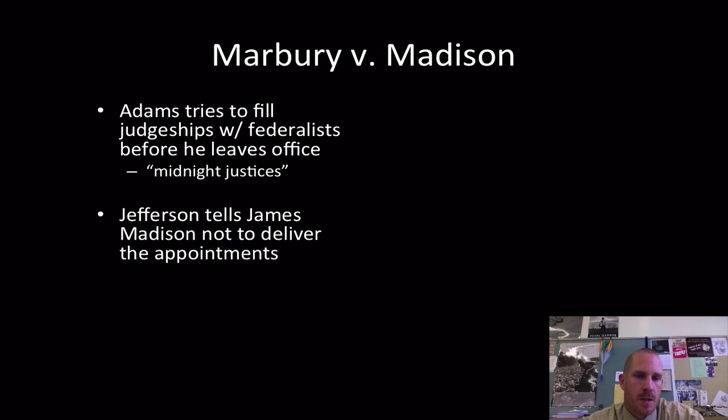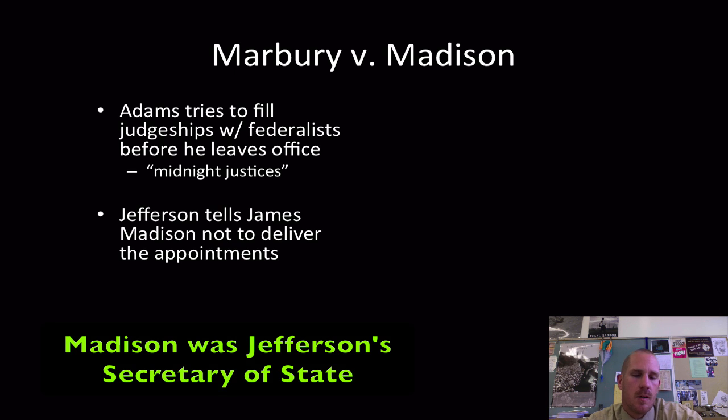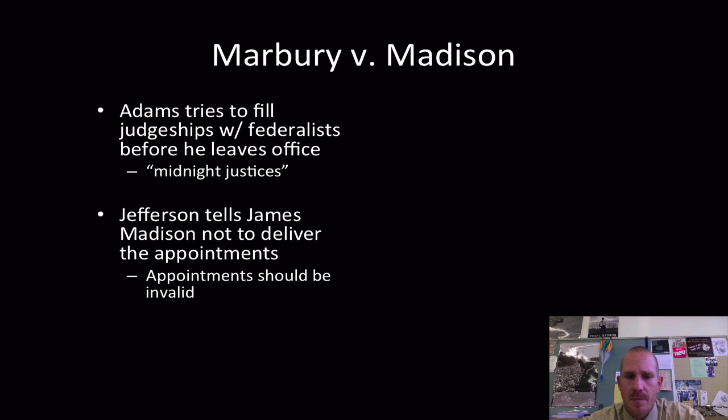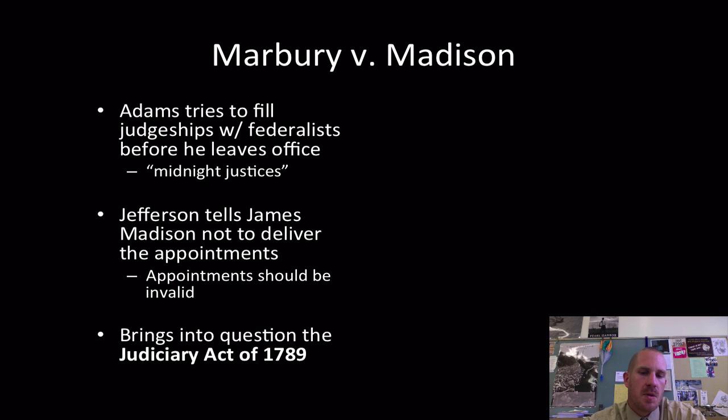Jefferson, however, is going to tell James Madison to not deliver these appointments. And the reason he's going to tell him to not deliver these appointments is he believes they should be invalid because at this point, Adams is no longer president. They're still kind of left on the desk to be delivered the next day. So Jefferson says, no, this is not right, and tells Madison, do not deliver these appointments. So this is ultimately going to bring in the question of the Judiciary Act of 1789, which kind of extended the power of the Supreme Court.